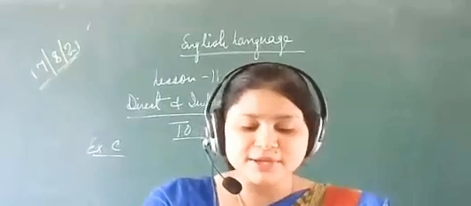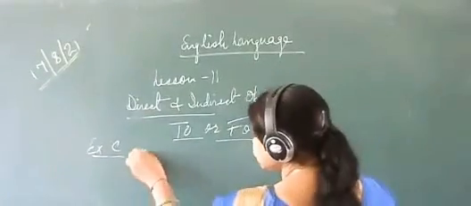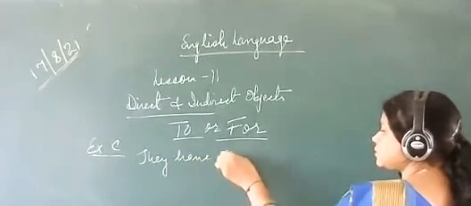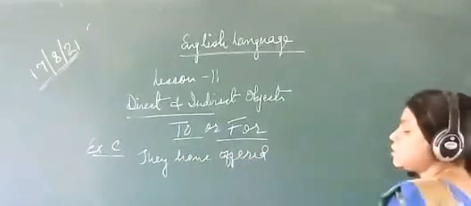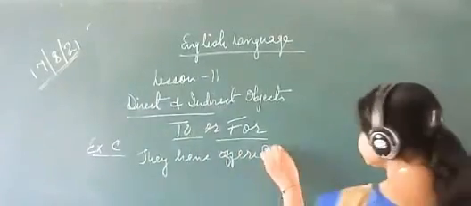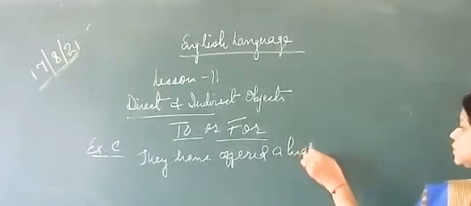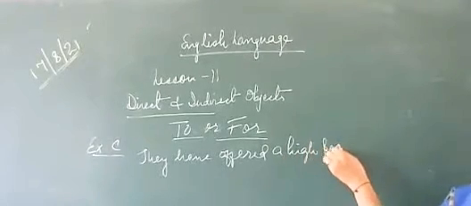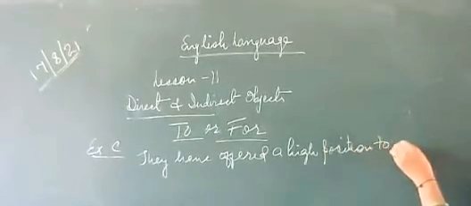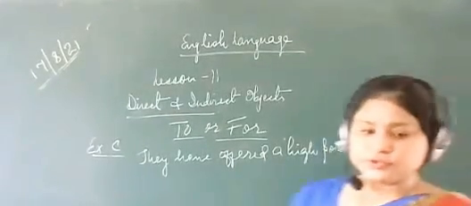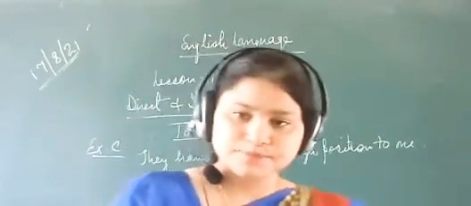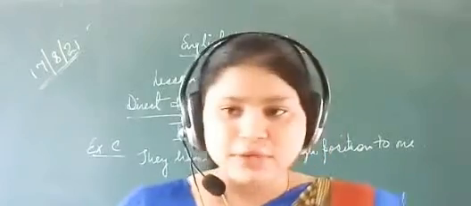So the first answer will be: they have offered a very high position to me. That will be the answer.